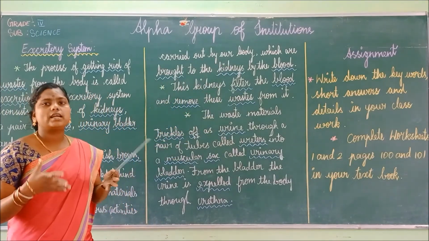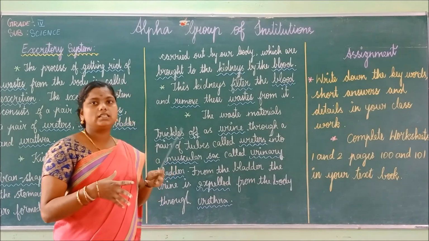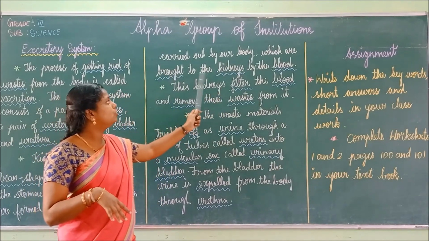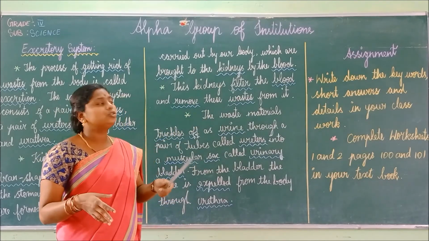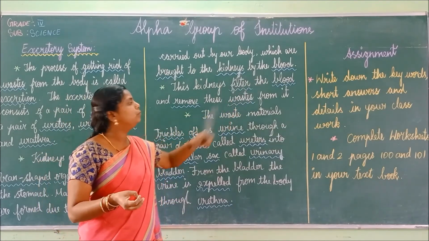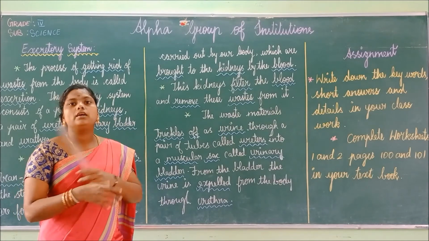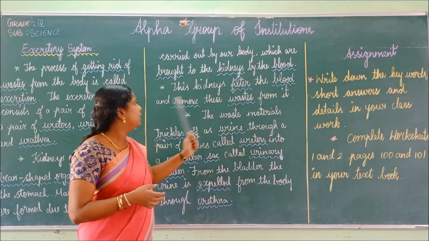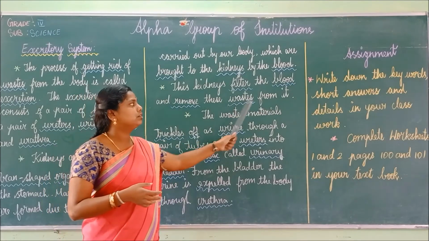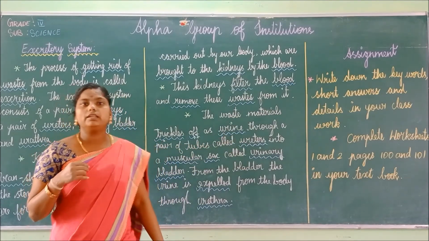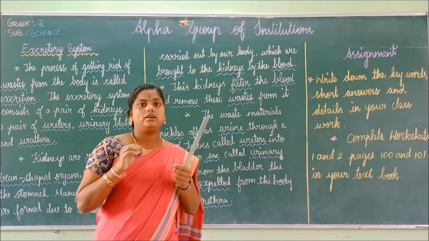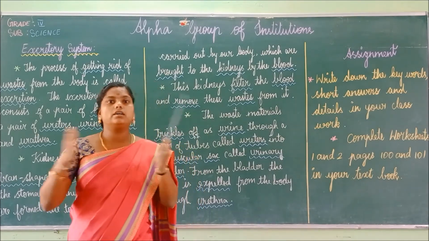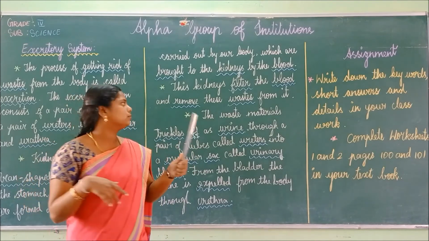So we have many waste things in our body, which are brought to the kidneys by the blood. The kidneys filter the blood and remove the waste from it. So when it enters the kidney, the blood is having this waste. Now the kidney works and segregates blood and waste.